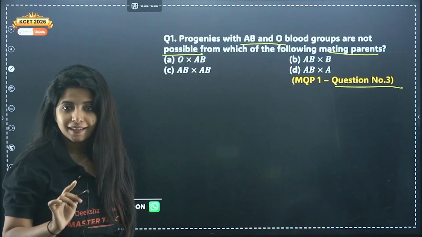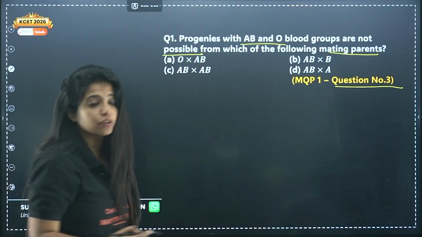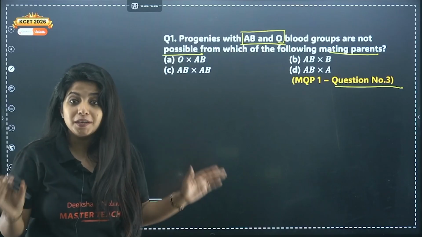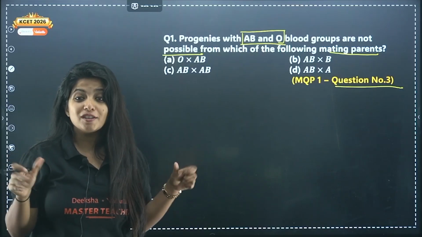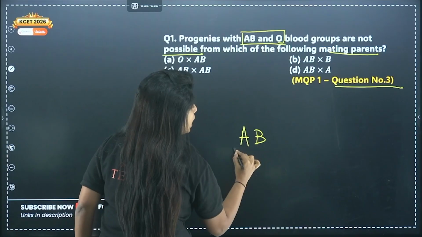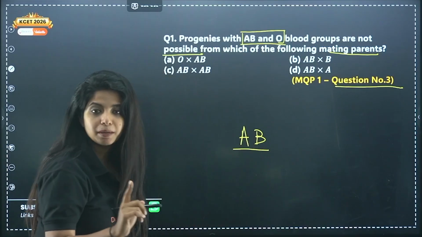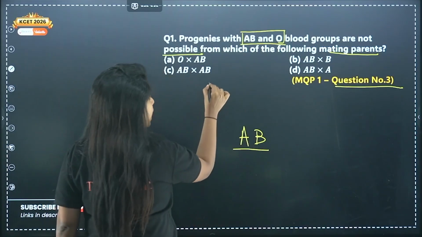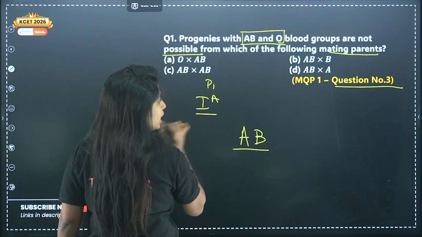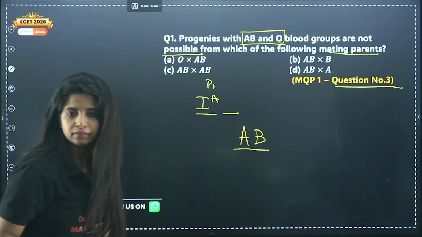That means I have to make sure that the progenies with AB and O blood group are not being born. That means the parental combination should be something different. My dear children, if suppose I want AB blood group progeny, in that case I have to make sure that parent 1 should have at least 1 allele for A. The other allele can be anything, right?